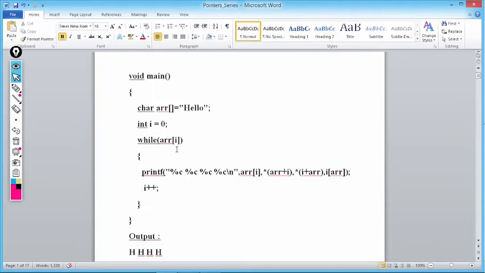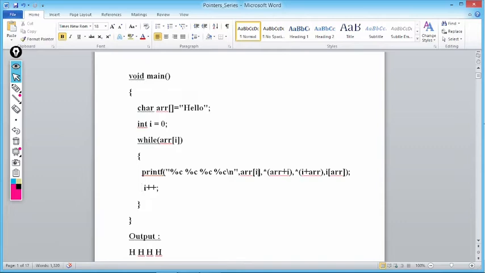So while arr[i], the value of i here is 0. arr[i] means the ASCII value of h, which must be non-zero. So while a non-zero value is true, it will print %c of arr[i], and *(arr+i), and *(i+arr), and i[arr].